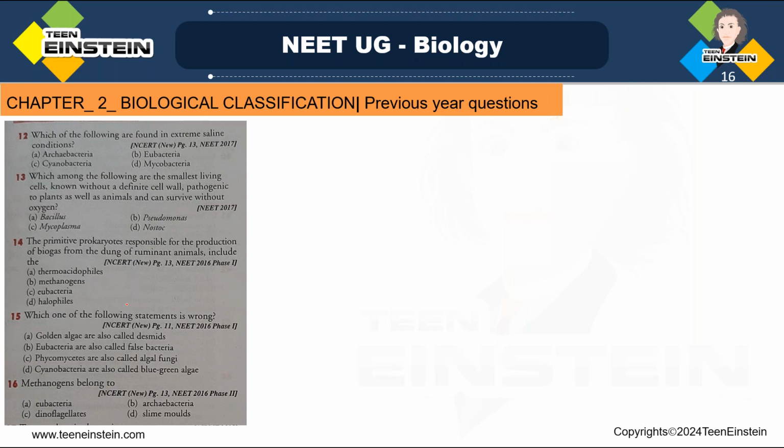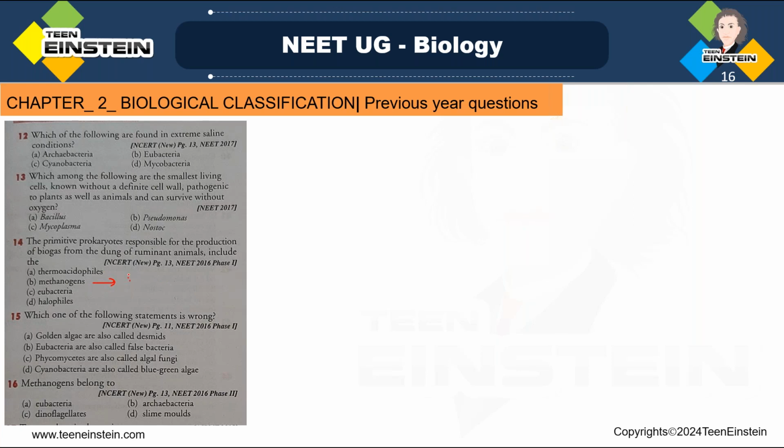They are the group of primitive bacteria, which is anaerobic and very ancient and primitive bacteria. And these methanogens are involved in the methanogenesis. Methanogenesis means production of methane gas in the ruminant of cattle, right? So methanogens, option B. Option B is the right answer.